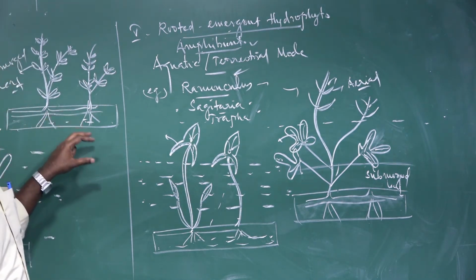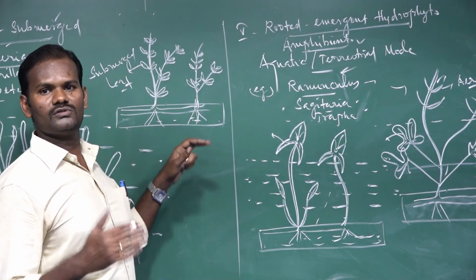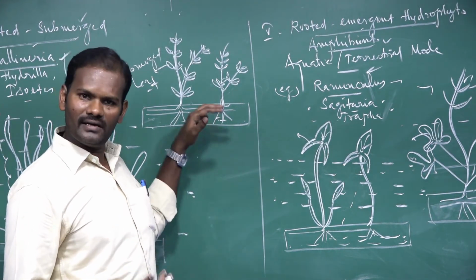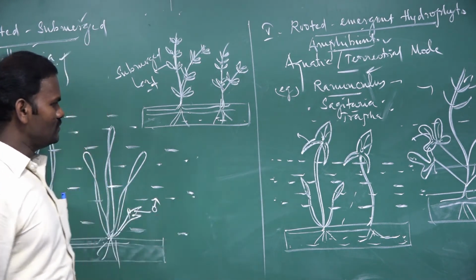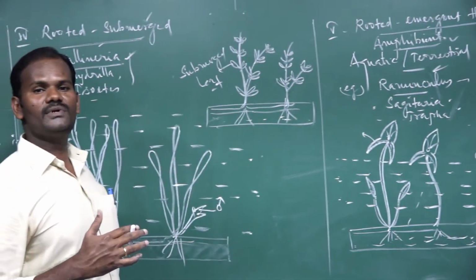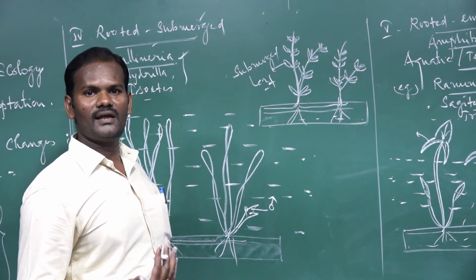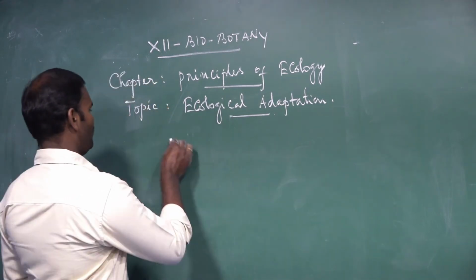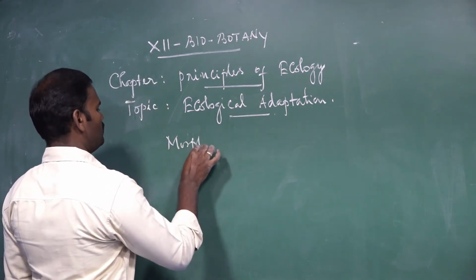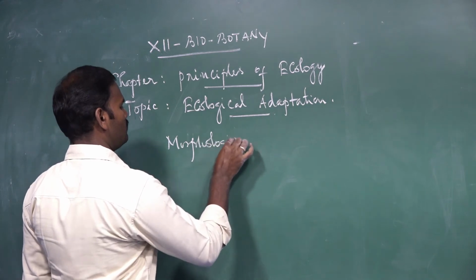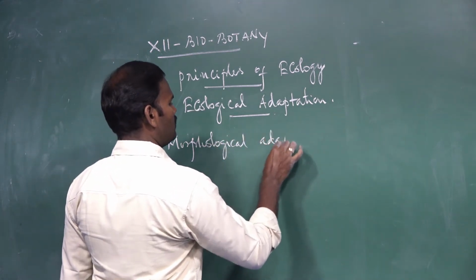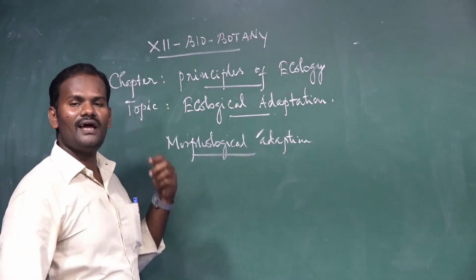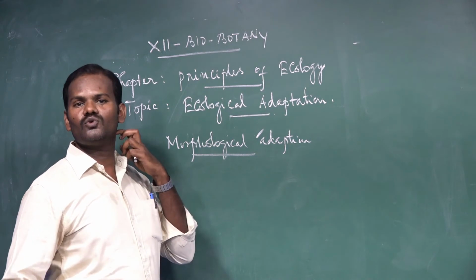So there are 5 types of hydrophytes, classified by how they are related to their habitat, water and air. That's over. The next topic is how they are morphologically, anatomically and functionally adapted. The next, morphological adaptation of hydrophytes: how the hydrophytes are morphologically adapted to survive according to their environment.